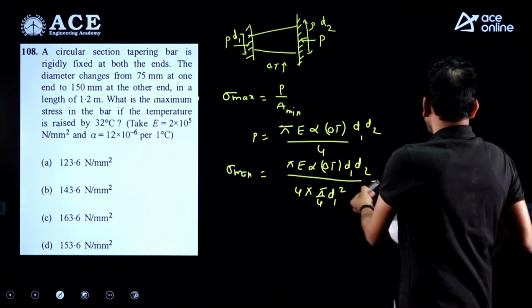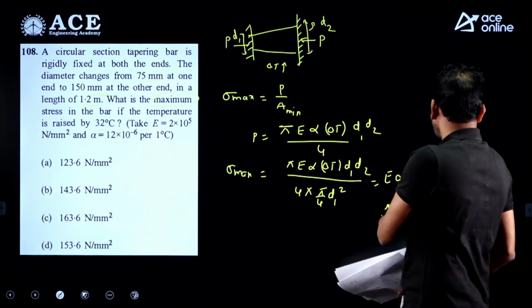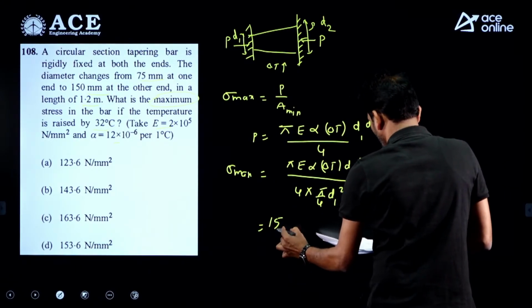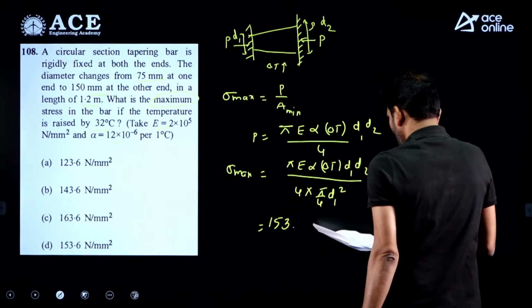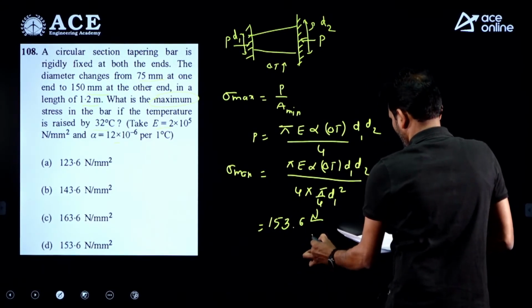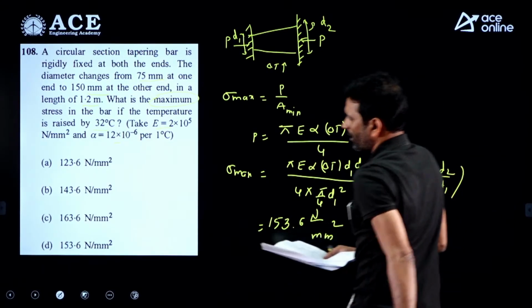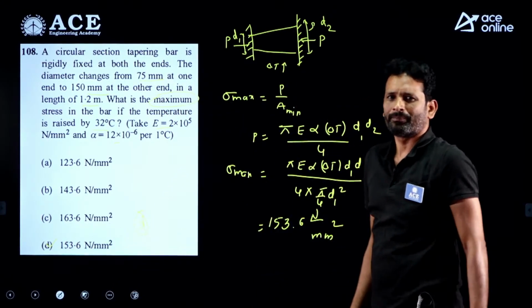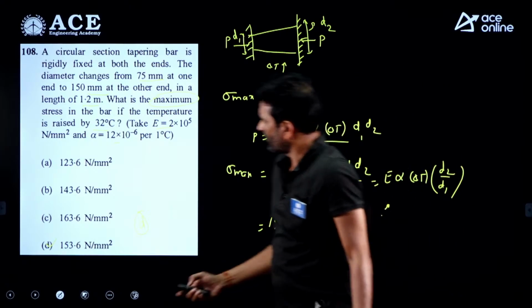Everything is there, E is available, alpha is available, del T is available, d2 is available, d1 is available. Just you substitute all the values. Finally, the outcome we have 153.6 Newton per mm square. So option D is correct for this question. Let's move on to the next one.